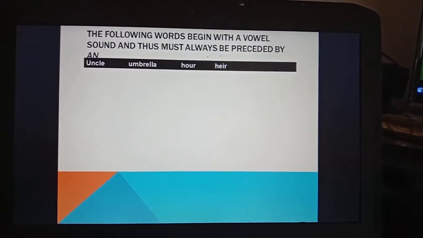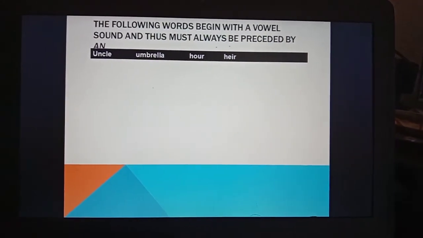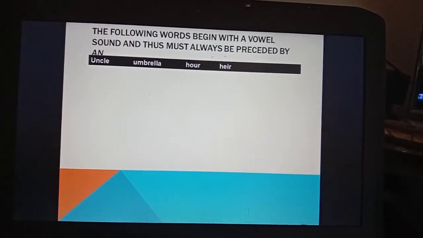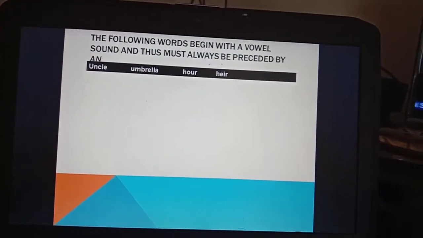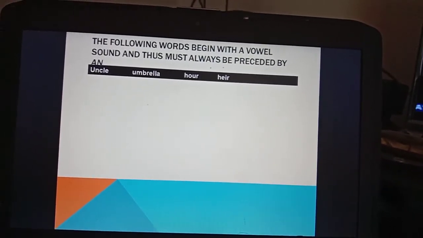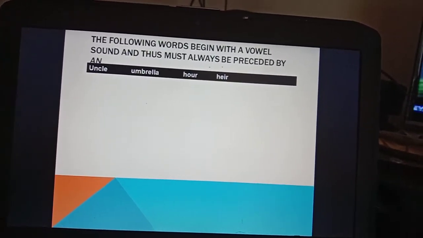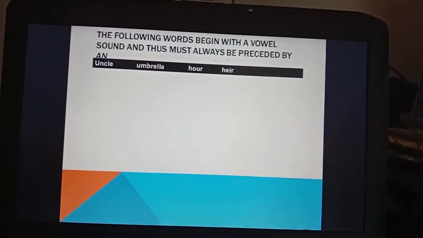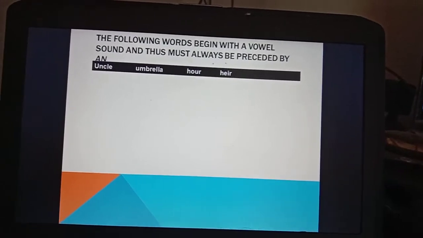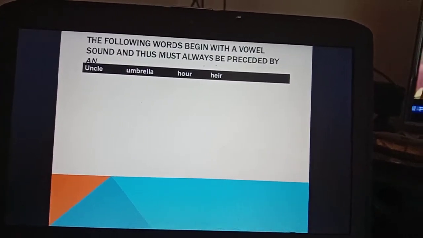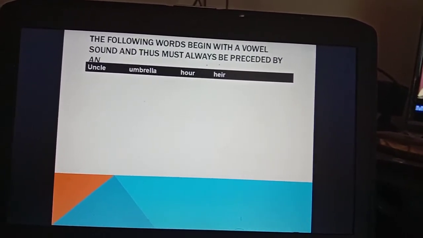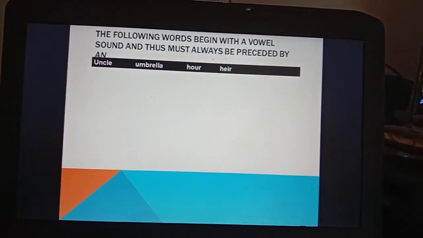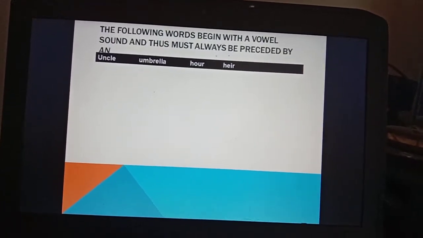And now the following words begin with a vowel sound and thus must always be preceded by an: an uncle, an umbrella, an hour. Even though hour begins with h, a consonant letter, it sounds like a vowel, so we use an here. An uncle, an umbrella, an hour, an air.